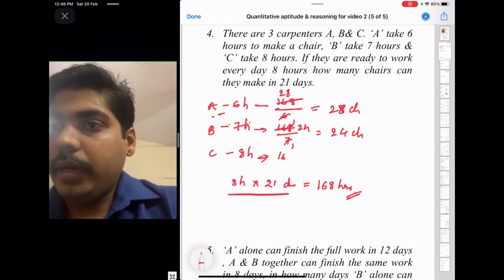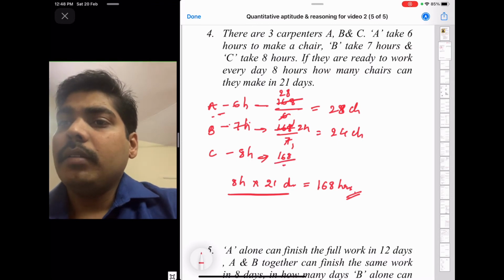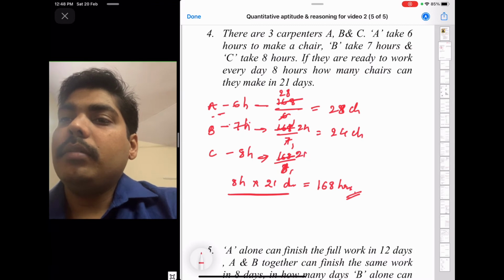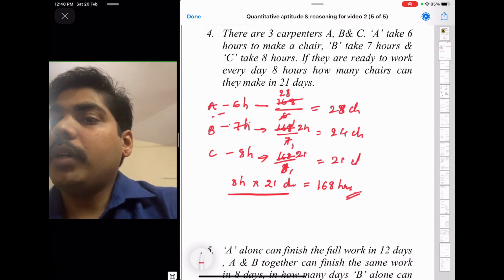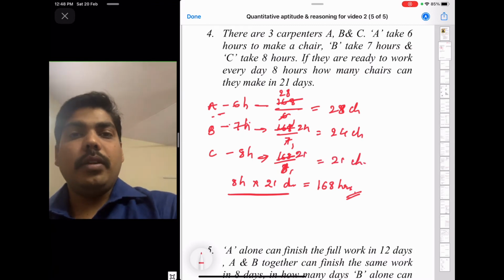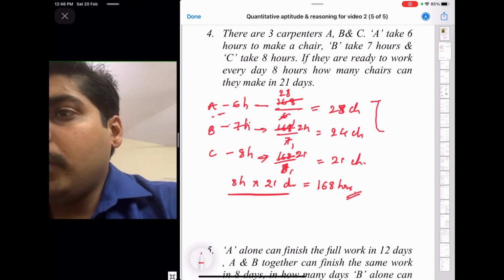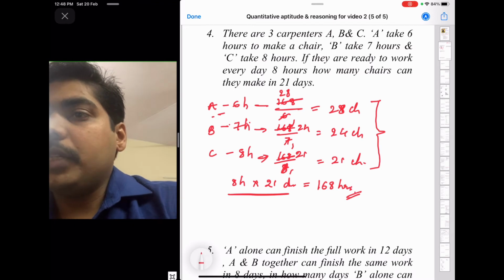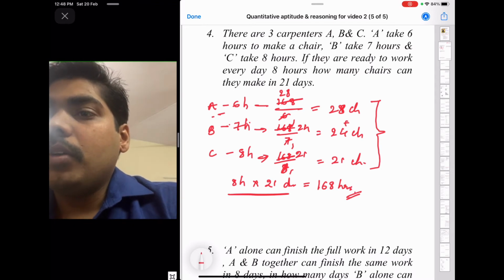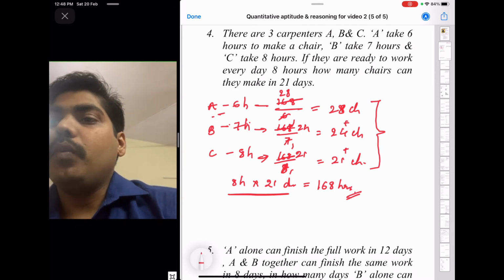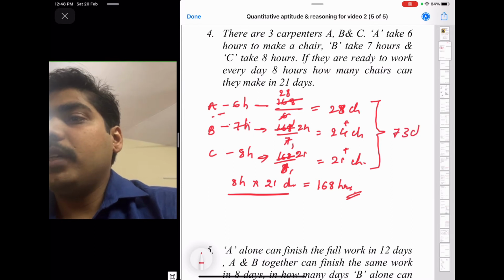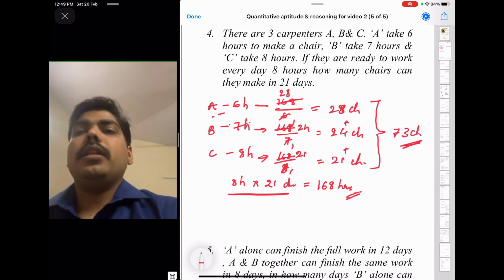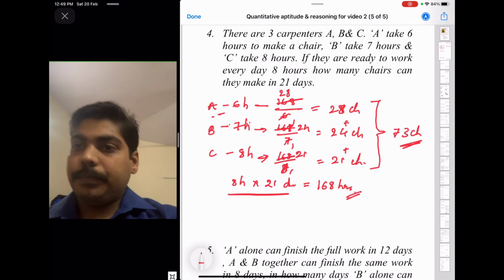Likewise, C will make 21 chairs, 8 twos are 16, working 168 hours. So in total, what is the question? All of them are making how many chairs? 28 plus 24 plus 21, that will be 73 chairs. So in total they are making 73 chairs. Okay.